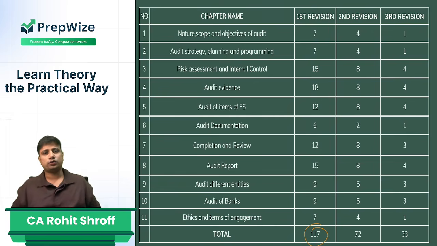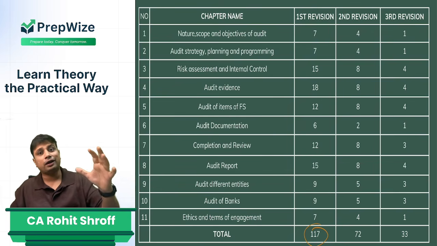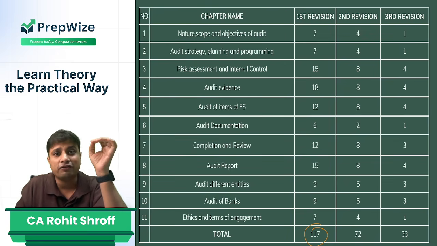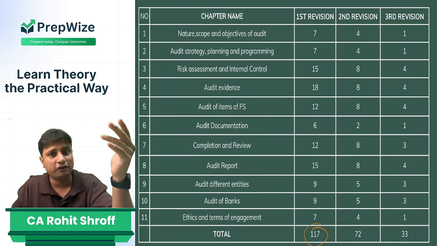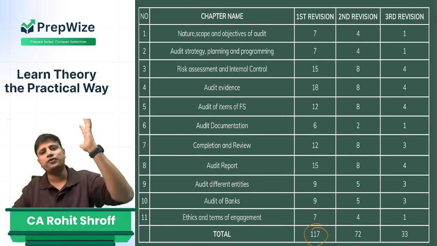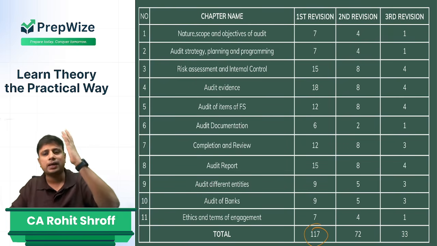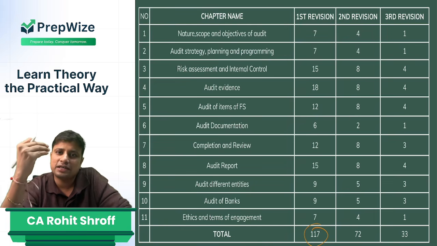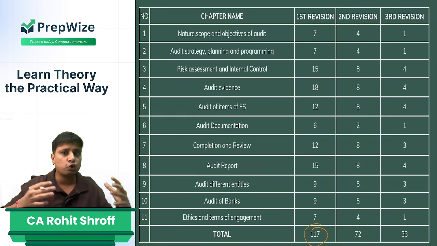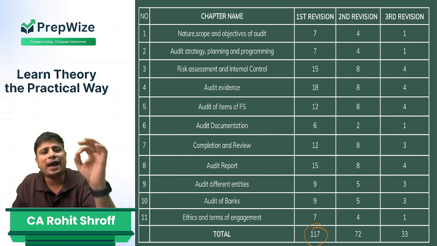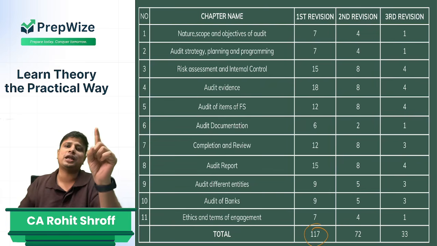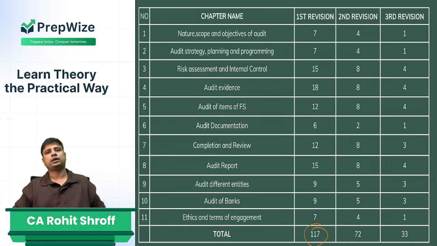Why am I telling you this? I have seen students, they target that okay, I will complete the whole of auditing in 8 days. My friend, even if you study for 10 hours a day, which is a very difficult task to study a subject like auditing for 10 hours at a stretch, but still if you do it in 80 hours, you will not be able to achieve it. When you reach the 6th, 7th, 8th day, probably you'll again have a lot of negativity. You think, oh no, I'm not able to do it. So your planning should not go for a toss. So somewhere you will take at least 117 hours to complete a revision number 1.